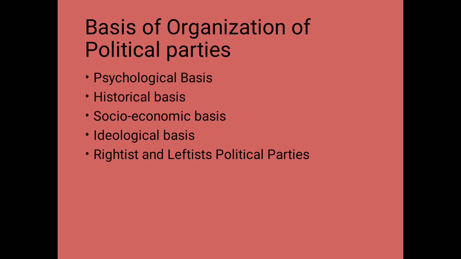Next basis is socio-economic basis. Religion, race, caste, region, economic interests and needs are also the basis for the organization of political party. These are collectively referred to as socio-economic basis. Political parties in several states are based on religious or racial affinity among the people. Political parties like the Christian Democrats, the Akali Dal, the Muslim League and some others stand organized on religious or communal basis. Next, ideological basis.